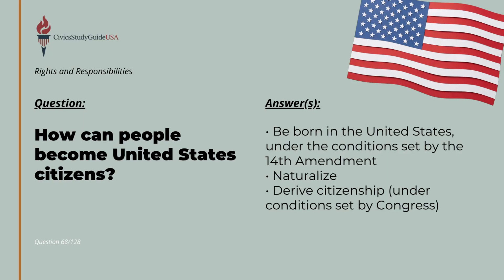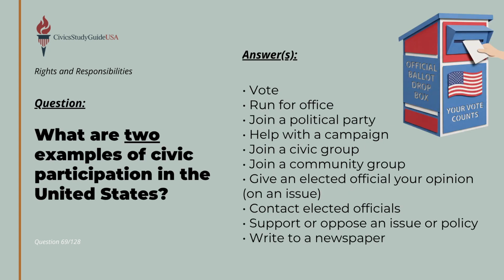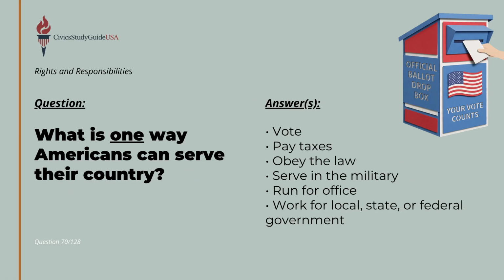Broadly speaking, people can become United States citizens by being born in the United States under the conditions of the 14th Amendment or by going through the process to naturalize. American citizenship is designed to be active. 2 examples of civic participation in the United States are voting and running for office. More broadly, Americans can serve their country by voting, paying taxes, obeying the law, or serving in the military.